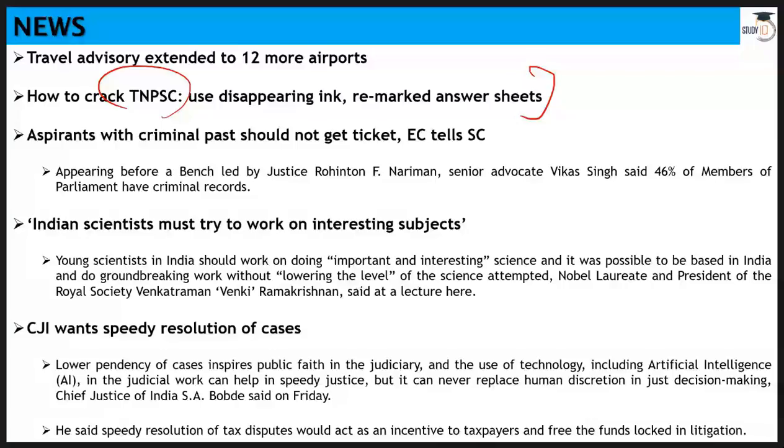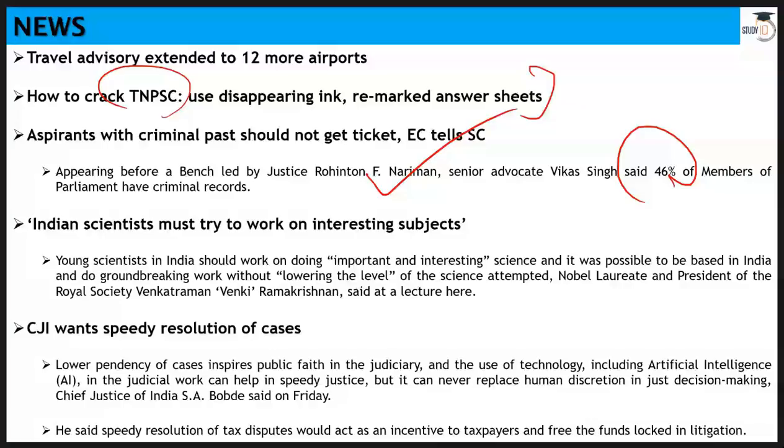Aspirants with criminal pasts should not get a ticket, has been said by the Election Commission in the Supreme Court, and that's a good thing because 46% of members of parliament have criminal records. But we have to understand that many times petty cases arise out of rivalry, and there are people who will file fake cases, so we need to protect our politicians from that as well. So there should be a balance.